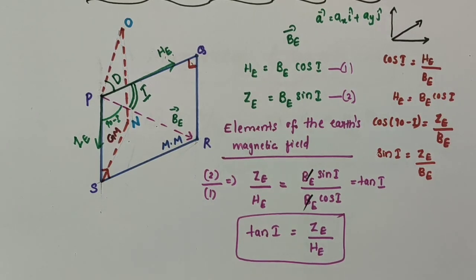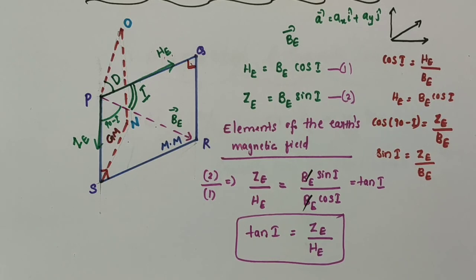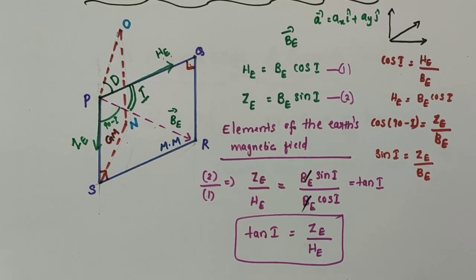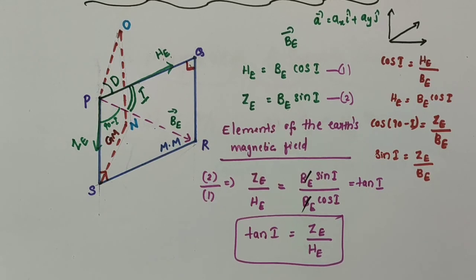So in this video, we have discussed geographic meridian, magnetic meridian, then magnetic declination and angle of dip or inclination. And we have discussed the elements of Earth's magnetic field too. I hope you understood the concept. Thank you.